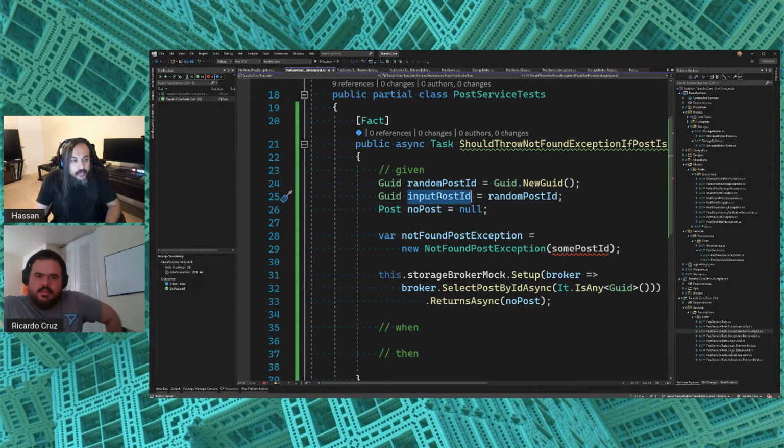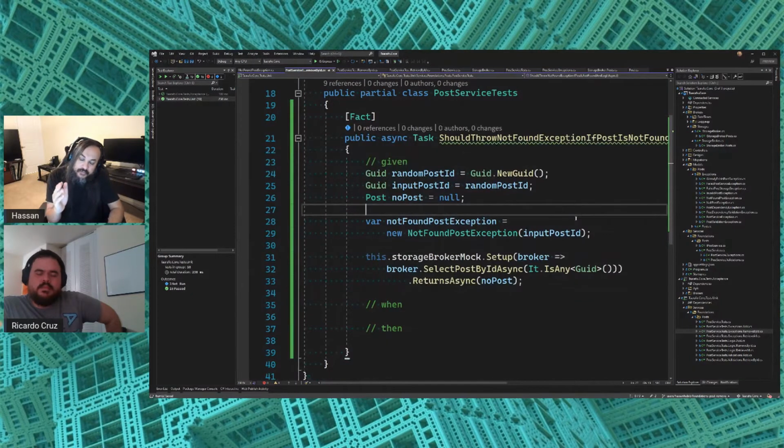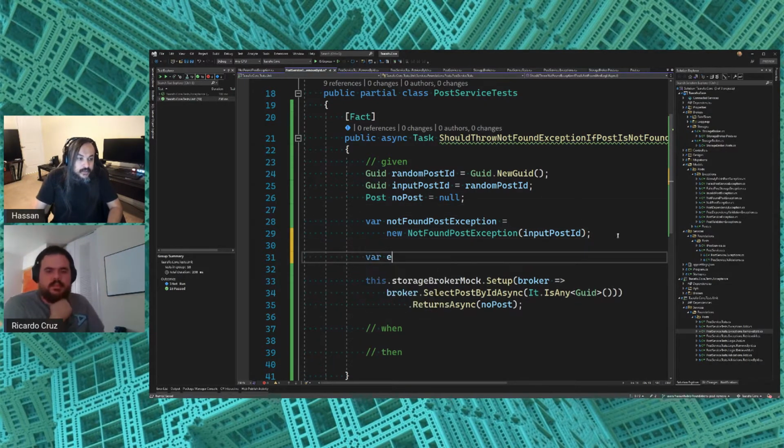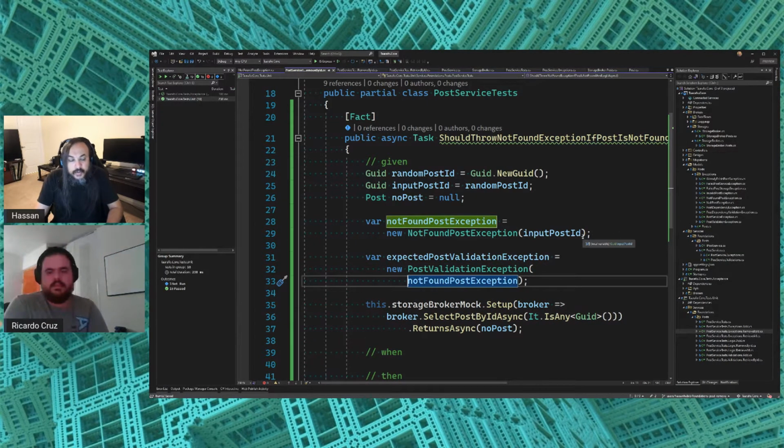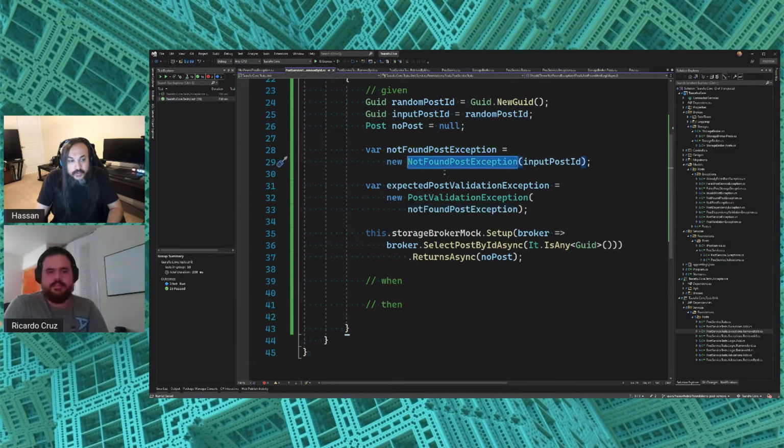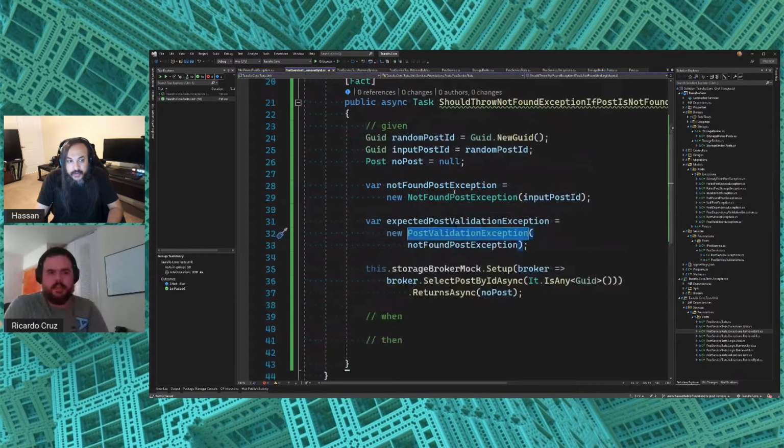And now that's important because now I really need to make sure that the exception carries the right message. See how I shifted real fast between I don't care, it's just something that I need to get in there. Okay, perfect. So okay, the second one, which is expected post validation exception, because this is a validation error, right? I'm basically going and saying, this is my post validation exception. Here's not found post exception right here. Okay. So this is the localized and this is the categorized, right? There's local exceptions and then categorized exceptions.